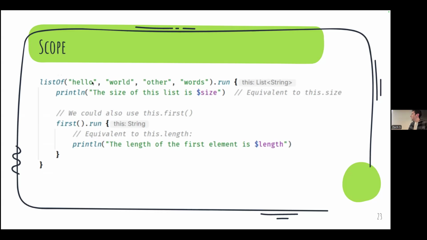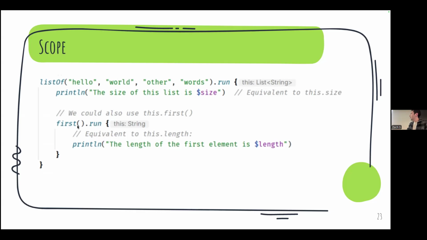And that's because the list of strings has a size property that we can use, right? Imagine that you were inside of the list of string class and you made another method in that class. You would have access to all the properties of the class to use when you're writing that block of code, right? So this is really the same thing. It's just giving us a way to write code as if we're inside of the class.